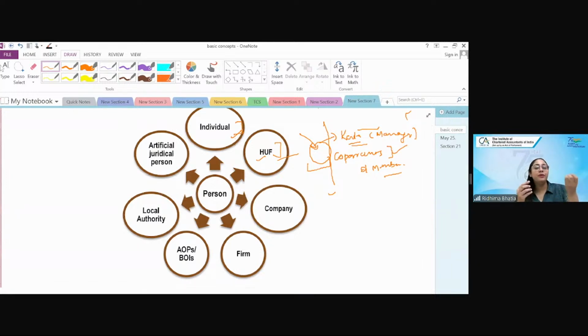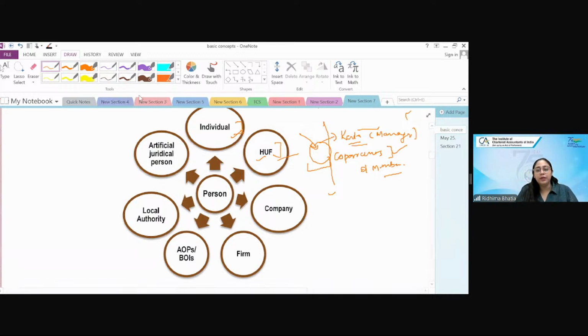Similarly, it might be written company, but some places it might be written every company. Some places it might be written domestic company, foreign company, Indian company. So you have to understand these small differences to understand which entity the law is applicable to.